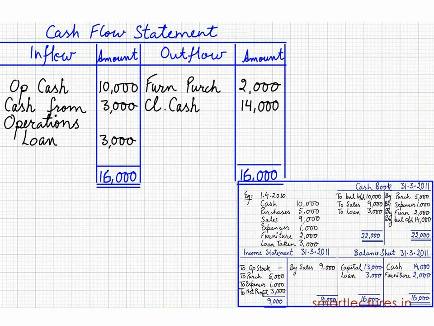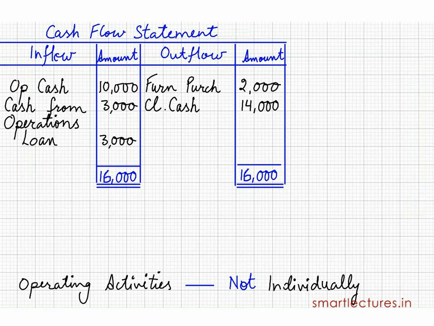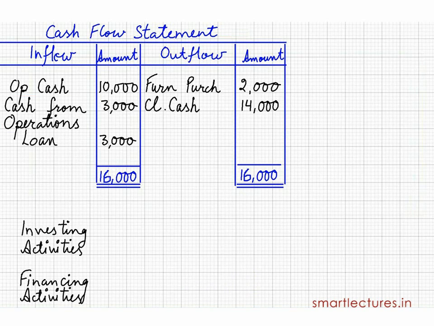So you must have noticed that in the cash flow statement, all operating activities come in one box and that box is called cash from operation. I want to say operating activities are not shown individually in the cash flow statement, but the transactions belonging to investing activities and financing activities are shown individually in the cash flow statement.